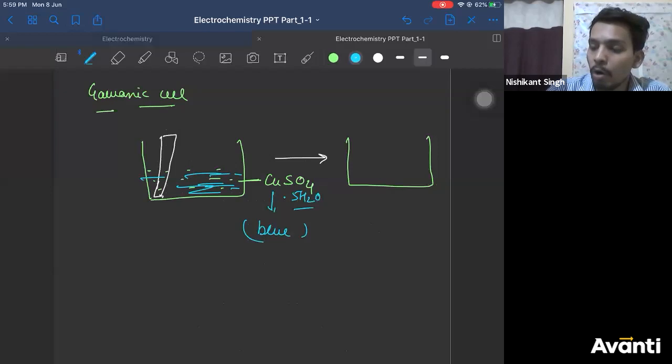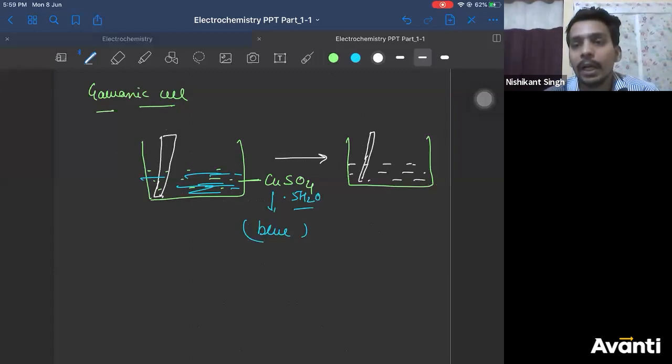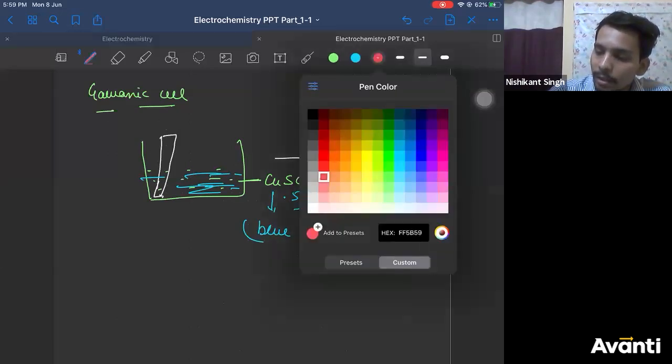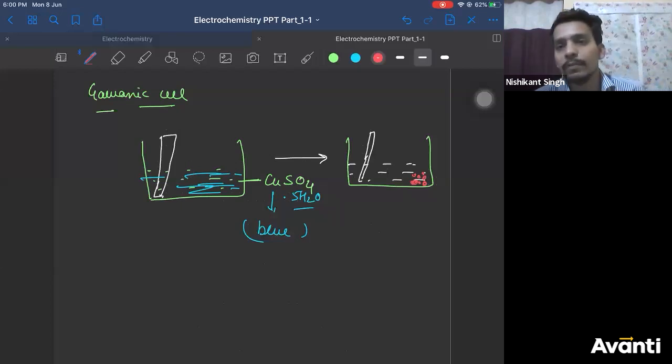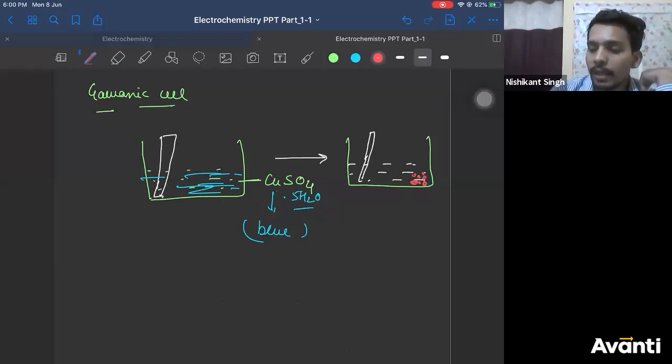Now, after some days, you observed the color of the copper sulfate became colorless. And this zinc electrode, which was thick, became very thin. Correct? And there was some red color species collected over here. Red, brown, whatever you can say. So these three observations were there. What was the first observation? The first observation was that zinc was dissolving, the mass of zinc was decreasing. The second observation was that the blue color of copper sulfate was decreasing.